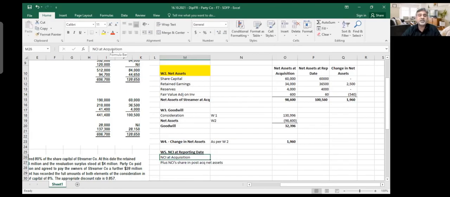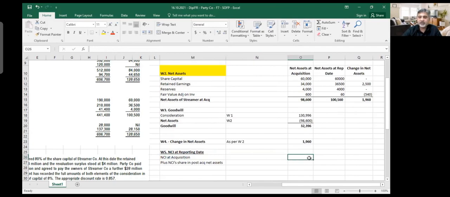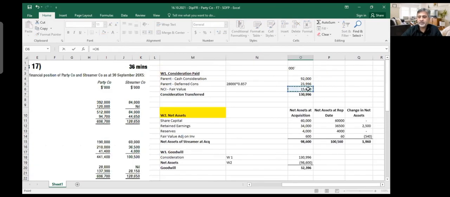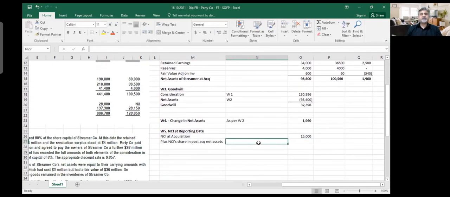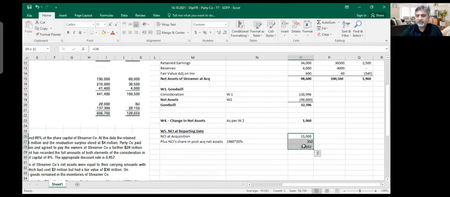What are the post-acquisition net assets? I just need to create some space for that. So NCI at acquisition, I'll take the number from here, which is given, and then here I will take the post-acquisition number. Now remember, this profit of 1960, and how much of this should I give to the NCI? 20%, I suppose. I'll take 20%. I'll put equals to sign. And this is your NCI at reporting date, 15392. This working is also done.